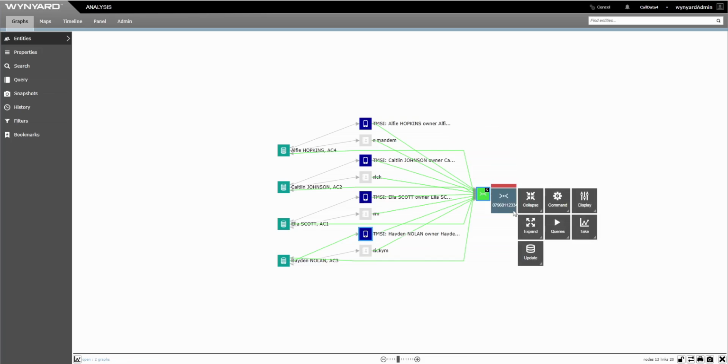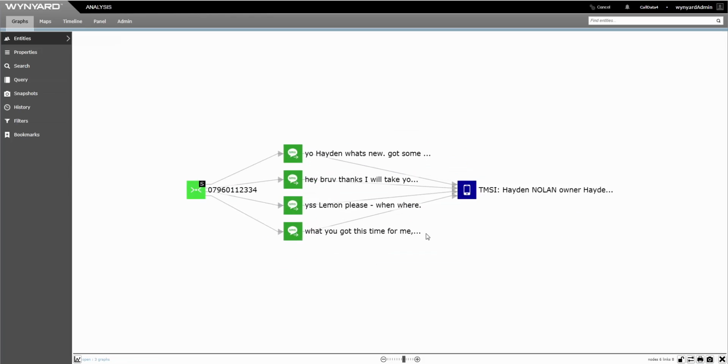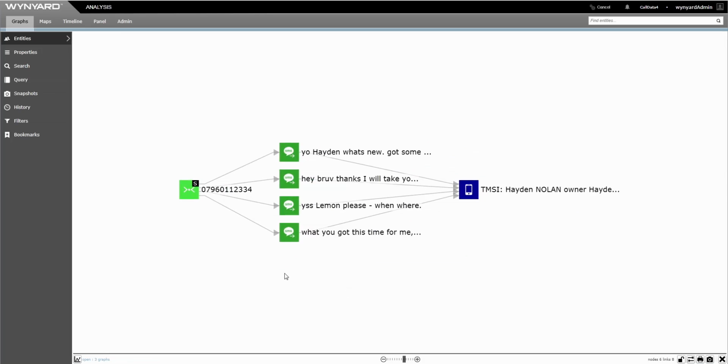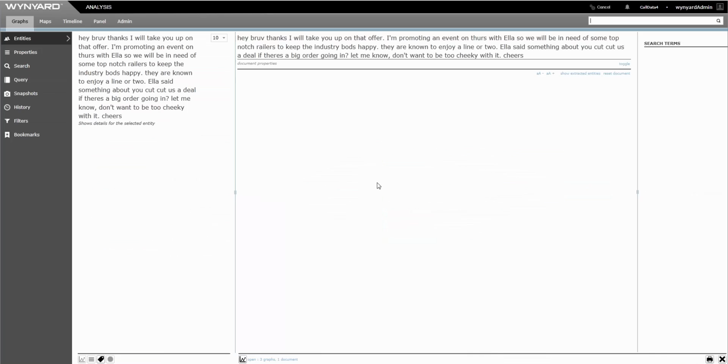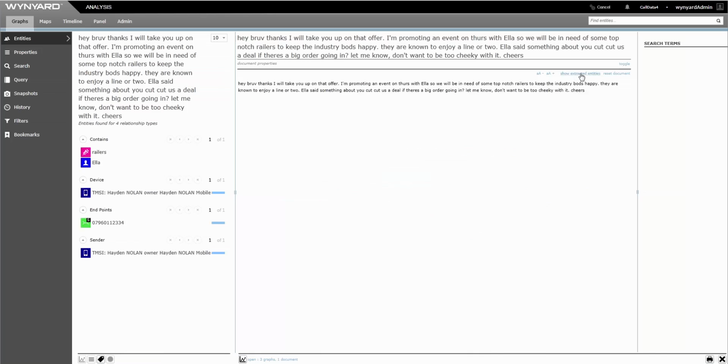A powerful feature of the mobile device analytics solution is text mining and entity extraction from unstructured data. In this case, the body of the SMS messages represented here. Let's take a closer look at one of those messages. In this message, we see that the word railers has been extracted as a potential drug reference, and Ella has been extracted as a person entity.